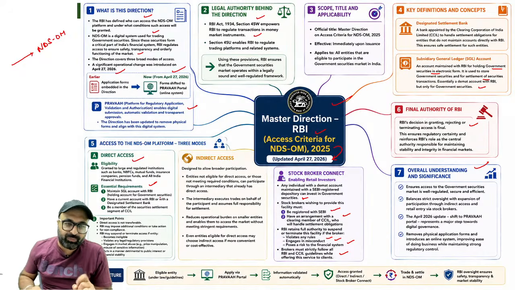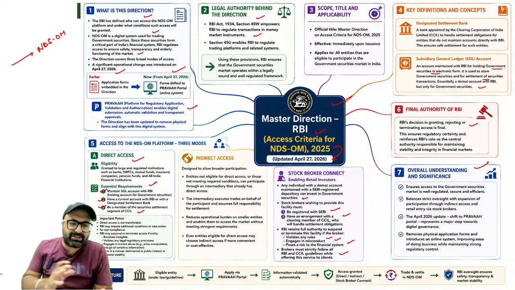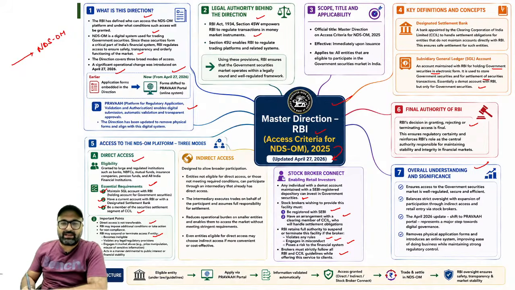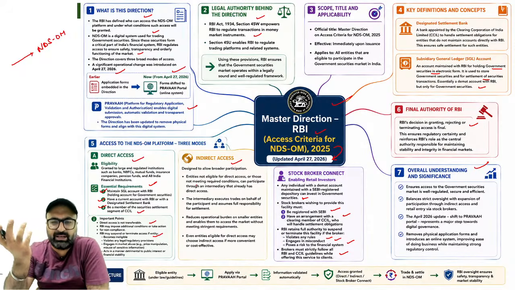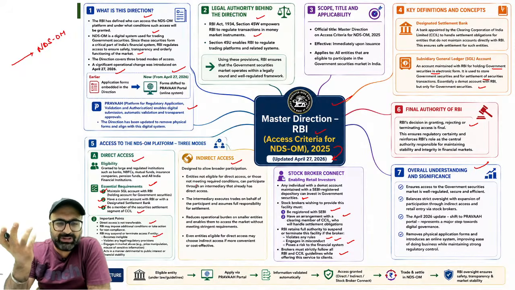This is something important. First, you need to have an SGL account. Second, you have a current account with RBI or with a designated settlement bank. And third, be a member of the securities settlement segment of CCIL. Remember that direct access is not transferable. RBI may impose additional conditions if required, and RBI may suspend or terminate the access whenever needed. Indirect access is designed to allow broader participation. So entities which are not eligible under direct access can now go with indirect access.